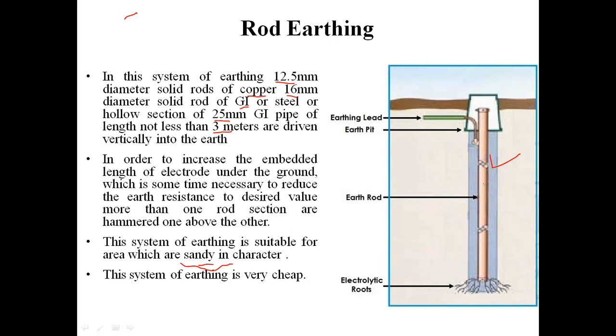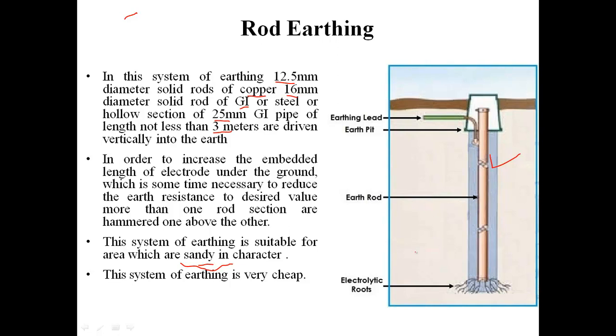And again, student, if we want to increase the embedded length of the electrode, we have to put another rod over it, and we will have to fix the two rods with the help of a hammer, so that the overall effective length can be increased to achieve the proper conducting path.